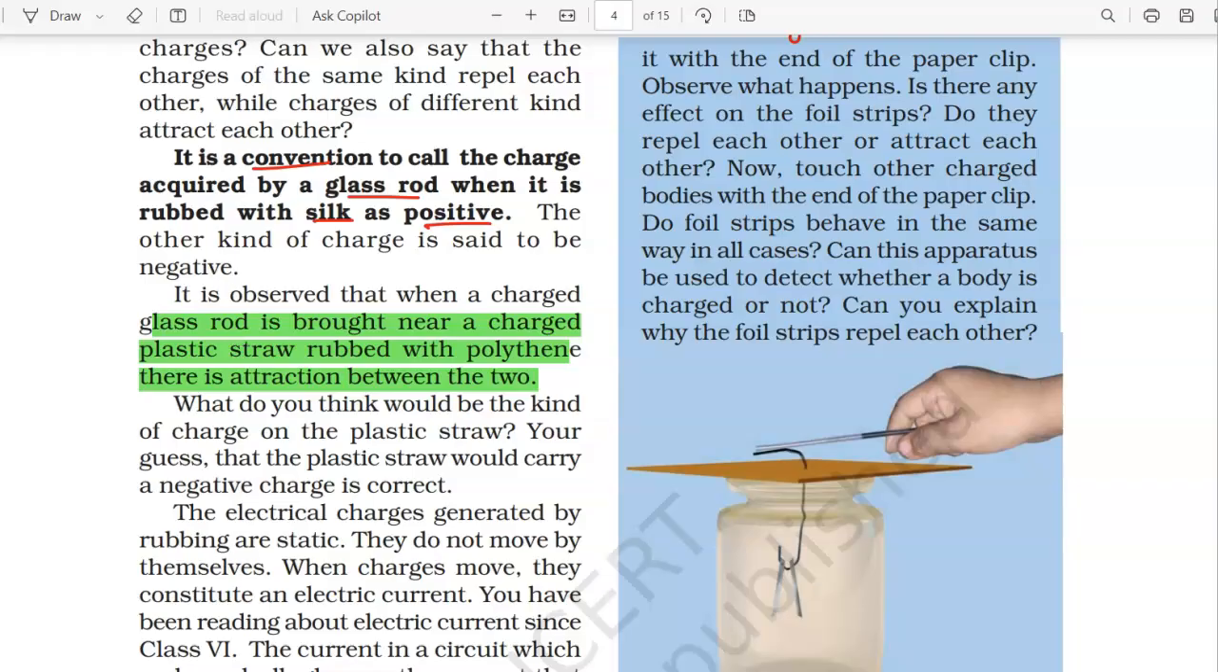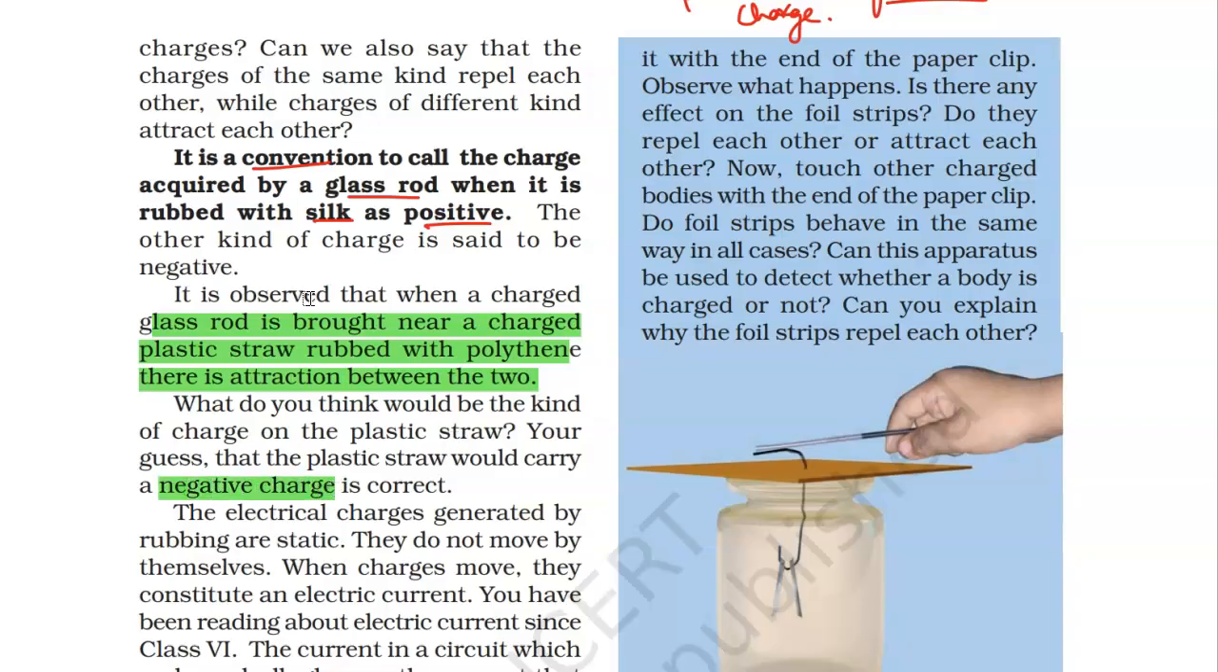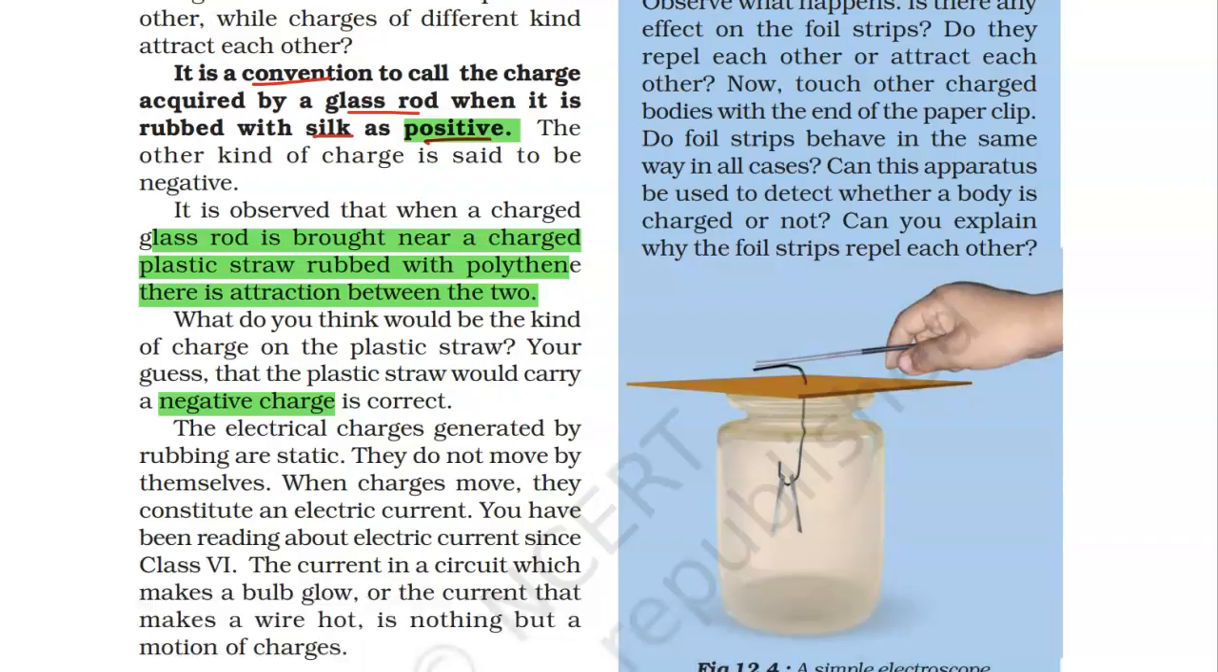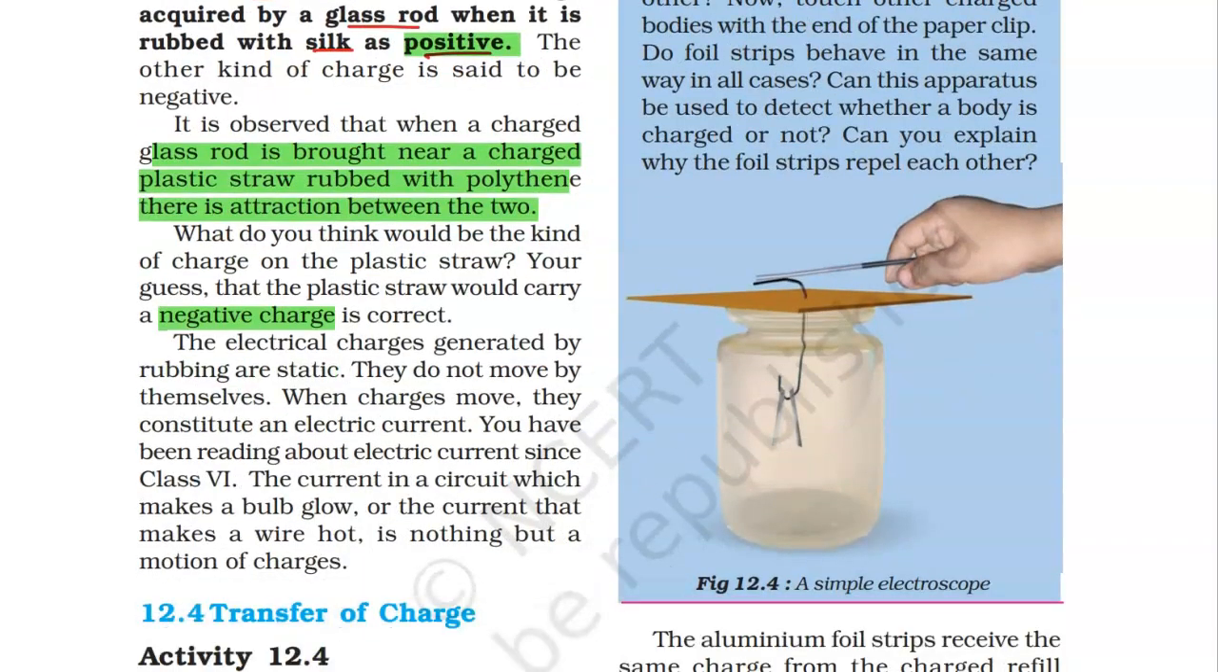So what do you think? What would be the kind of charge on the plastic straw? It has to be a negative charge. Why? Because the glass rod is positive and this is showing attraction. That means the plastic straw must be having an opposite charge, that is a negative charge. Clear?